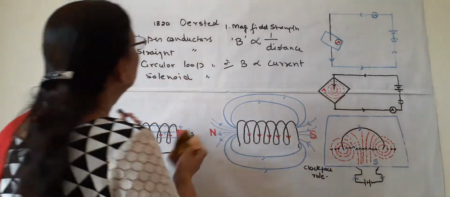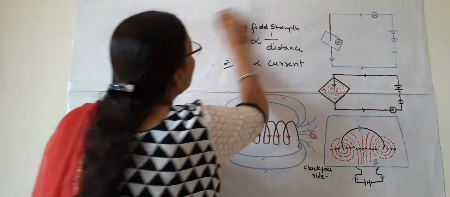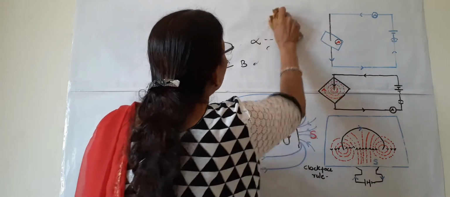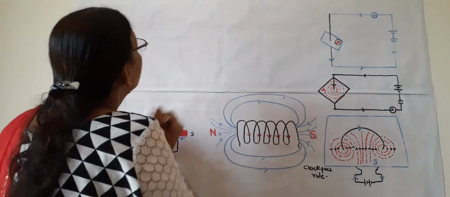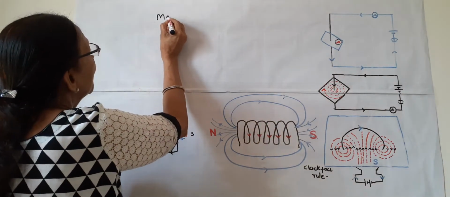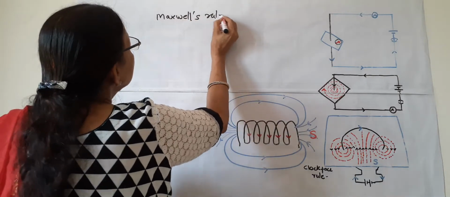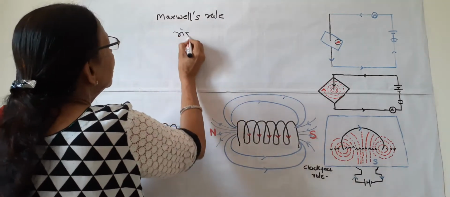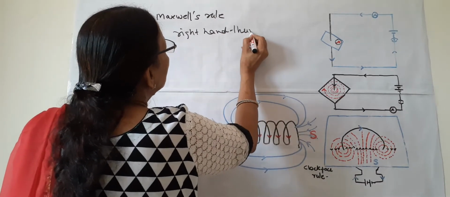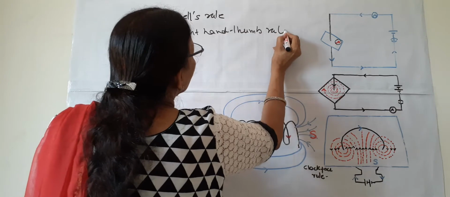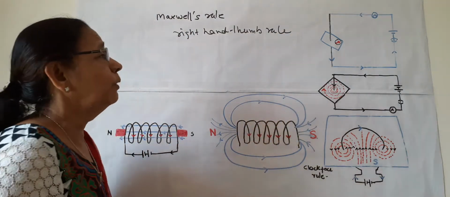The rule was proposed by a scientist known as Maxwell, and it is known as Maxwell's rule. The full name of this rule is Maxwell's right hand thumb rule.